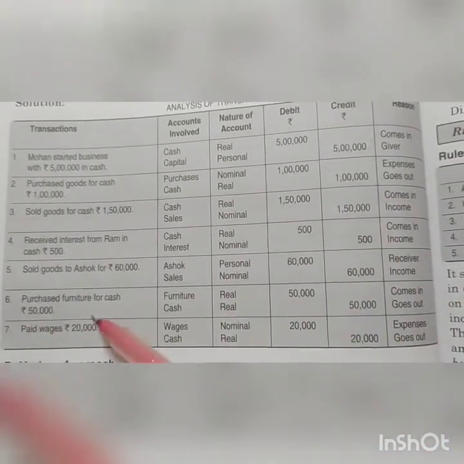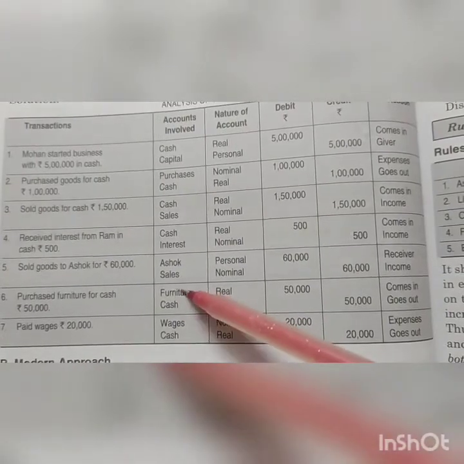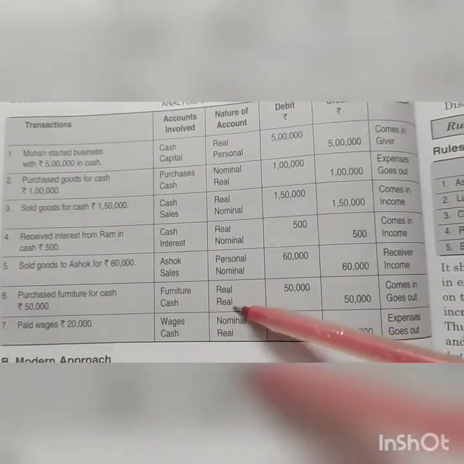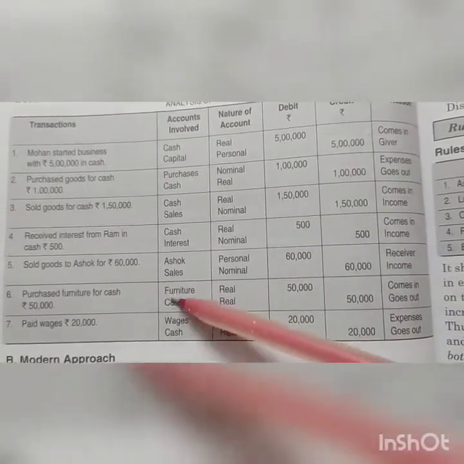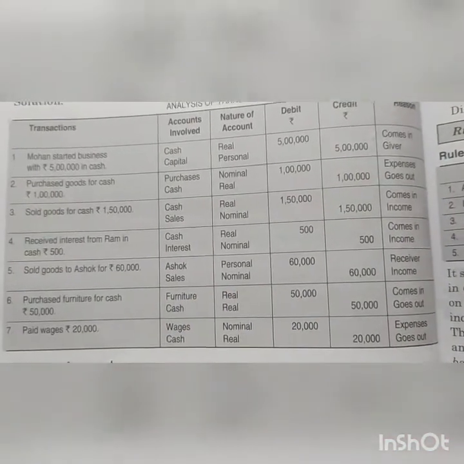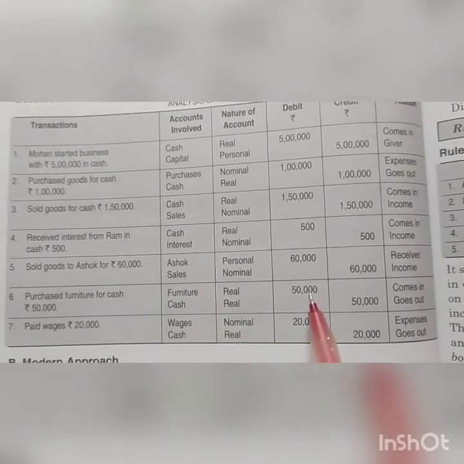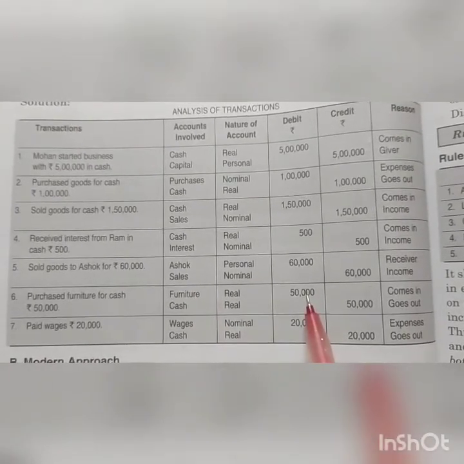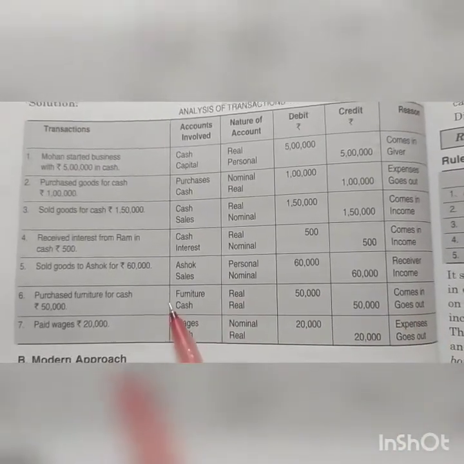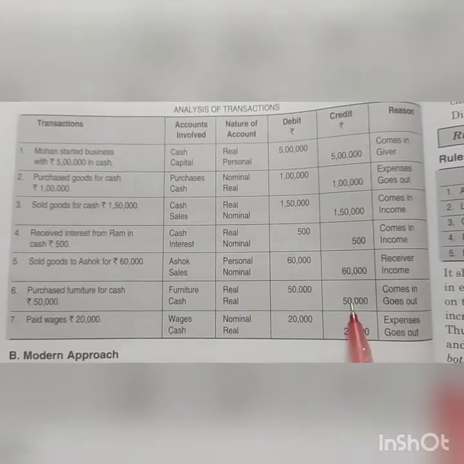Next is purchase furniture for cash. Two terms, furniture and cash. Both comes under the category of real account. Both are assets. Okay. So business में क्या आ रहा है? Furniture आ रहा है. So you will debit furniture account. And cash goes out, it will be credited.